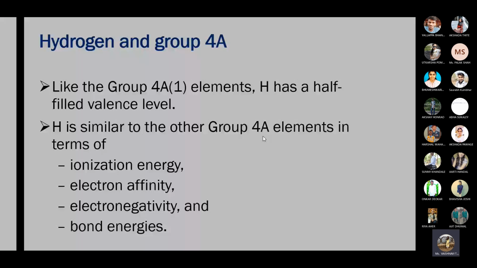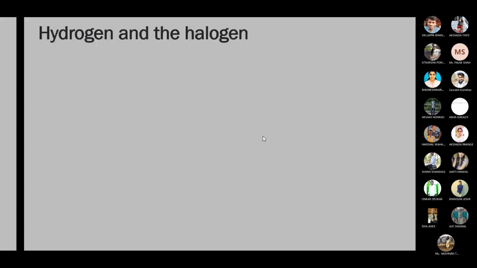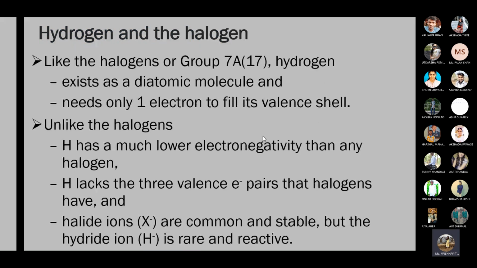Next point is resemblance between halogen and hydrogen. Hydrogen has much lower electronegativity. Halogens are more electronegative, and hydrogen is less electronegative. Hydrogen lacks the 3 electron pairs that halogens have. Hydrogen has only 1 electron, so there is no electron pair, and this is the difference between hydrogen and halogen.